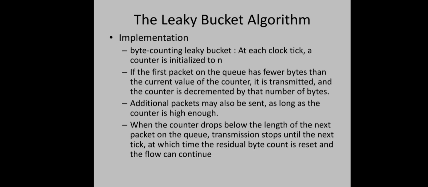Now coming to the byte counting leaky bucket algorithm, at each clock tick, a counter is initialized to n. If the first packet on the queue has fewer bytes than the current value of the counter, it is transmitted, and the counter is decremented by that number of bytes. The additional packets may also be sent as long as the counter is high enough to accommodate all the bytes in that packet. Otherwise, it has to wait for the next clock tick. So the transmission of the next packet is done on the next clock tick, and this procedure continues.